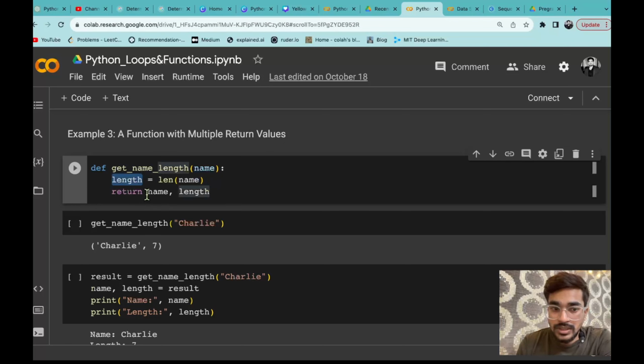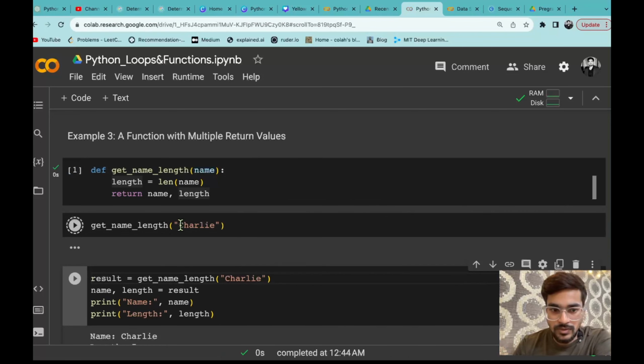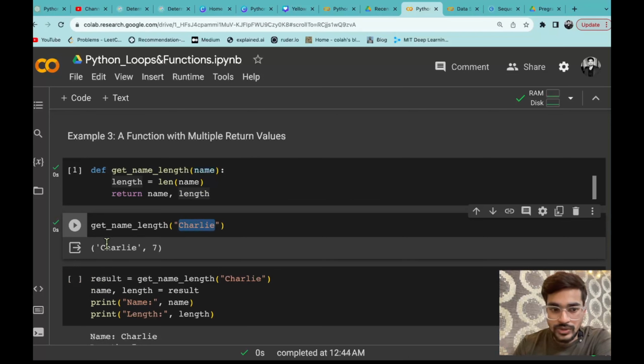And then what you are doing, you are returning two statements. So first, the name input you gave, the same name you are returning, and the second thing you are returning is the length of that name. So you can just provide a comma and you can return any number of values that you want. So I am returning two values here, name and length. So you can see when I'll be calling that, let's say I'm defining that function and then I'm calling it and the value which I am passing is Charlie. So it is returning the name Charlie and along with that it is returning the length of that string. So you can see we have two values as a return value.